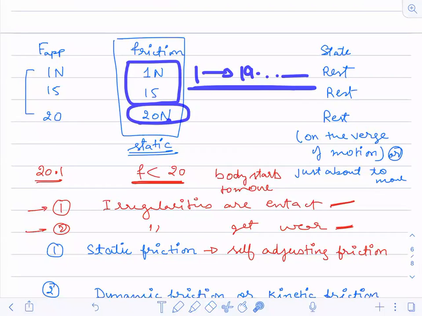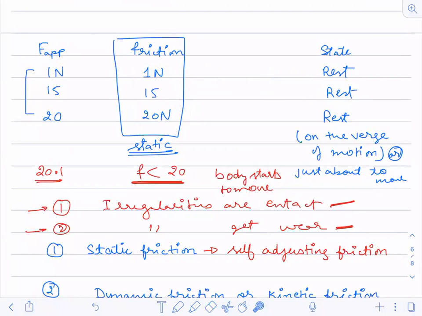Any body will have a particular capability to resist something, correct? Suppose I have a pen in my hand and I want to break it. Suppose that pen can be broken at 20 Newton of force. If you apply 19 Newton of force, it will not break.